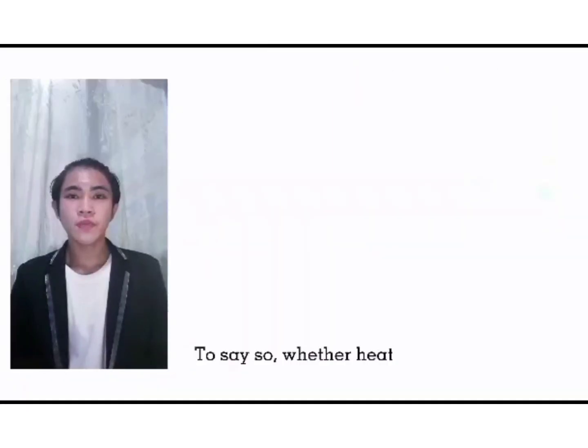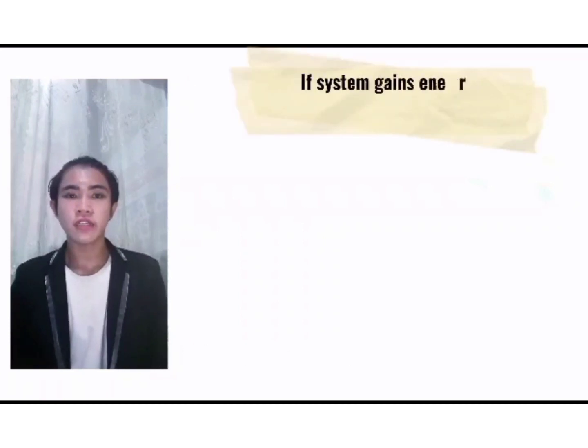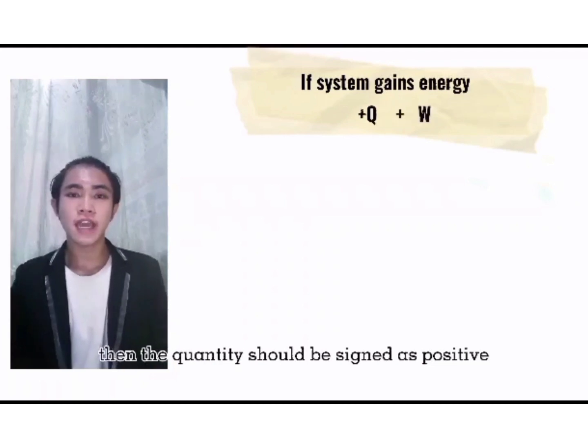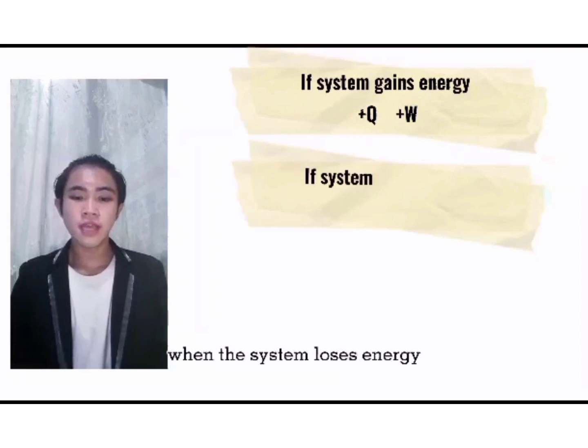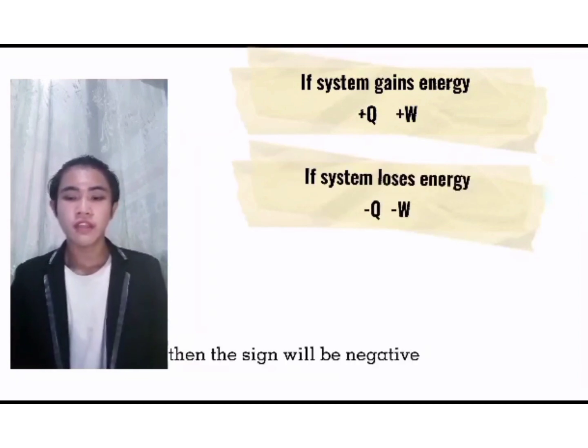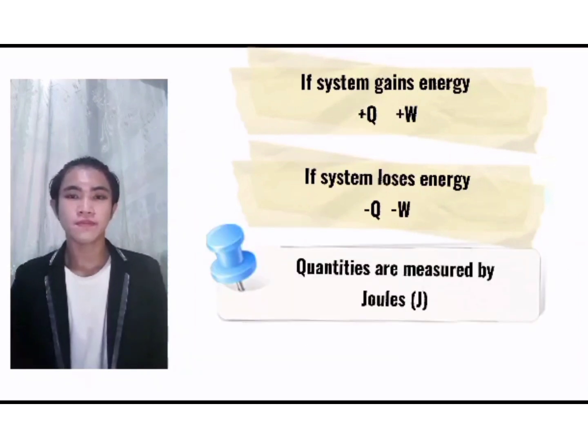To say so, whether heat energy or work energy was added to the system, if the system gains energy, then the quantity should be signed as positive. And opposite, when the system loses energy, then the sign will be negative. Be reminded that these quantities are measured in joules.